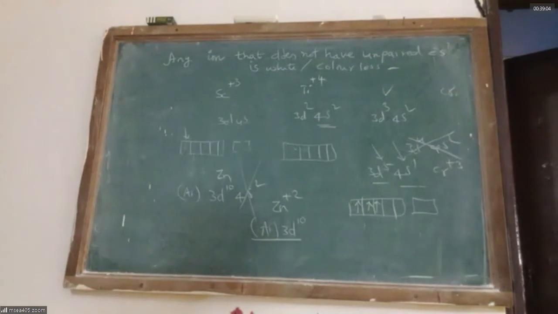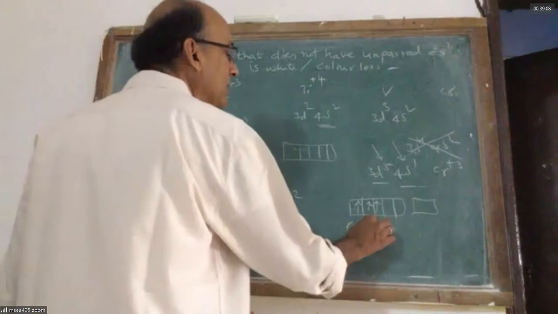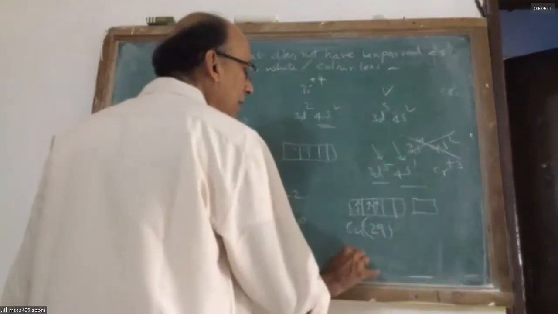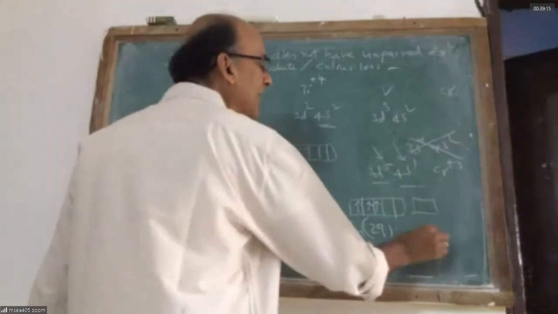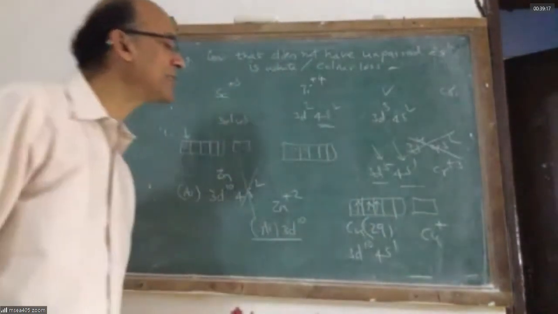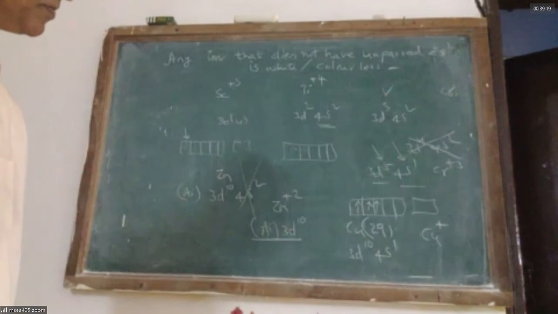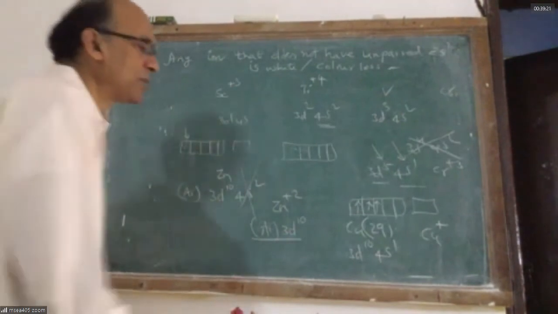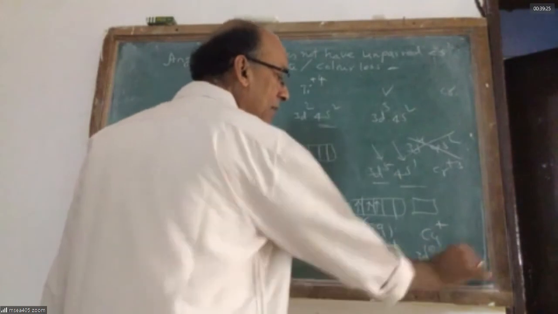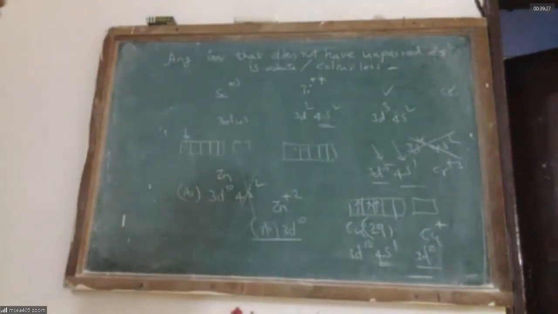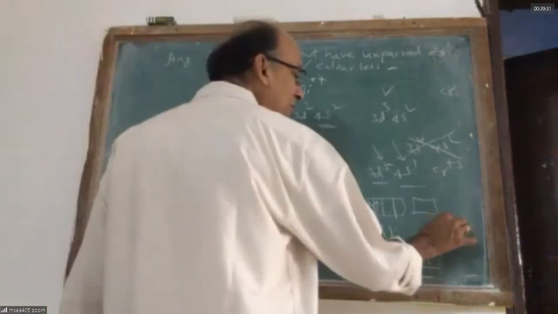Sir, if I have copper, copper is atomic number 29. It is 3d10 4s1. Do we expect any color in copper plus ions? Copper plus ion is formed by loss of the 4s electron. It is 3d10, and then it is supposed to be colorless. It is colorless.